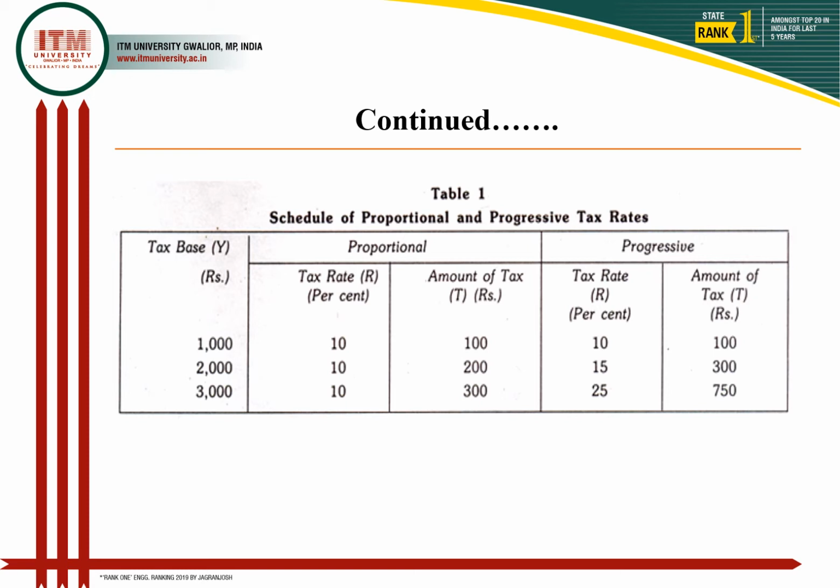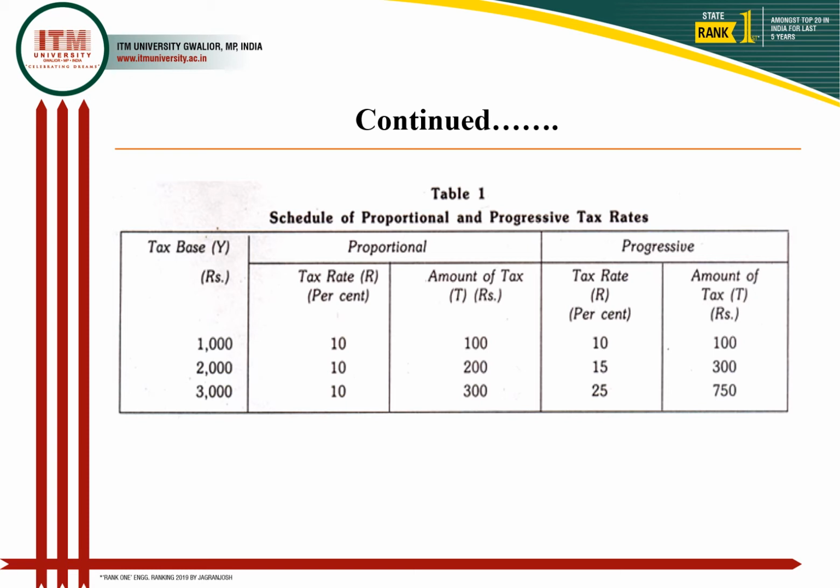But although the tax rate is fixed, the amount of tax is going to be increased from 100 to 200 and 300 and so on because of the increase in tax base income. But if you are comparing on the progressive side, the increase is many-fold. You can observe that on 1000 at 10% tax rate, it is 100 proportional tax and 100 progressive tax because the tax rate is the same.